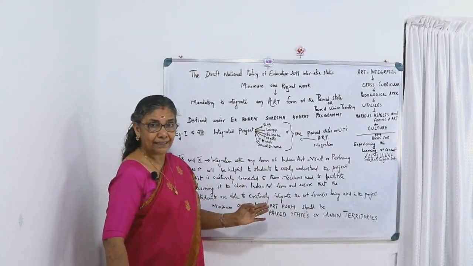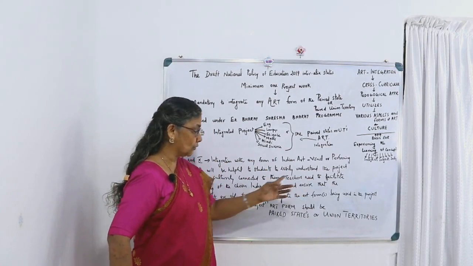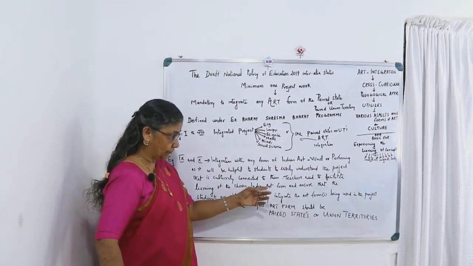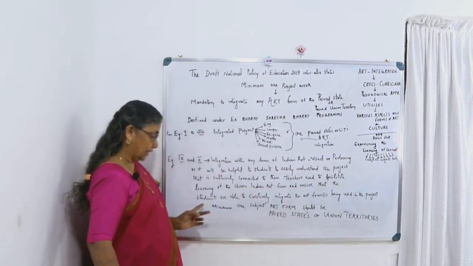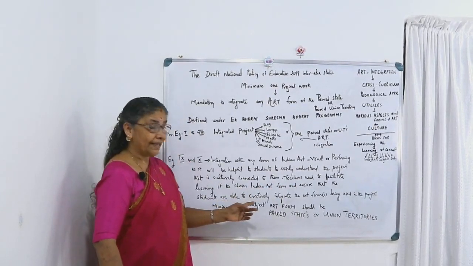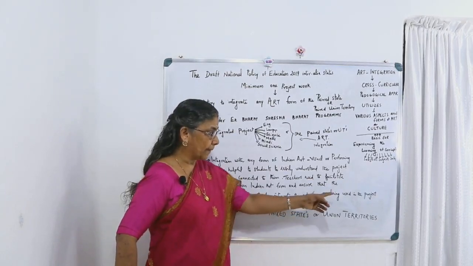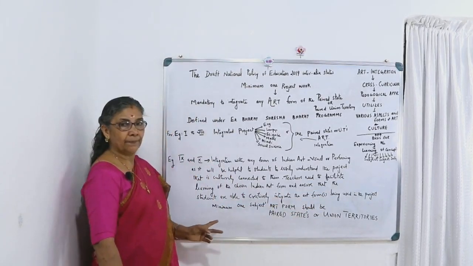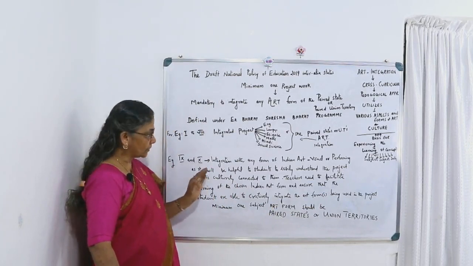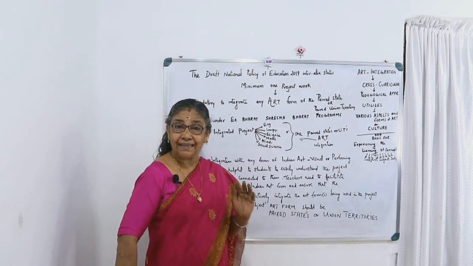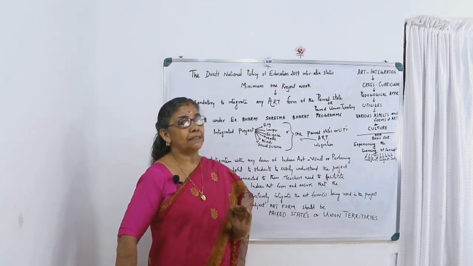The teachers need to facilitate learning of the chosen Indian art form and ensure that the students are able to creatively integrate the art form or art forms being used in the project. Here also, 5 subjects are there, 5 subjects with enrichment activity based projects.